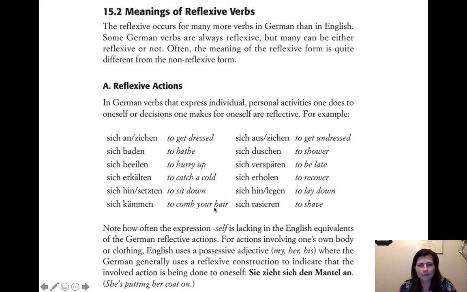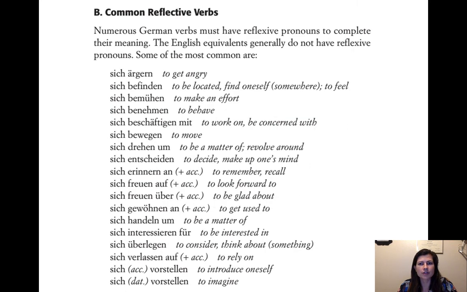Okay, so now we have some other common reflexive verbs that don't necessarily translate at all reflexively in English. So we have sich ärgern, to get angry, sich befinden, to be located or to find oneself somewhere. Or to feel in rare cases too. And then sich bemühen, to make an effort, to exert oneself, you could say. Sich benehmen, to behave. Sich beschäftigen mit, to work on, to be concerned with, to occupy oneself with. Sich bewegen, to move oneself.